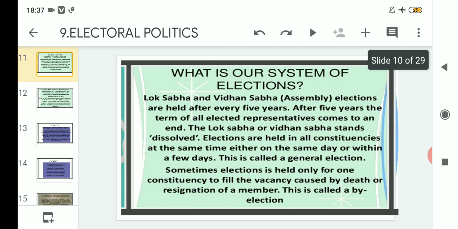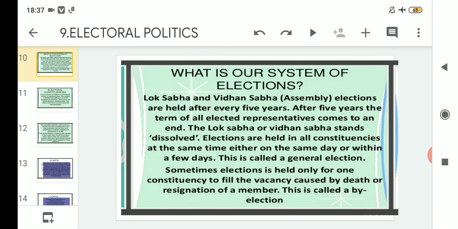So in the previous class we studied the system of our elections, in which we read about both the Lok Sabha and Vidhan Sabha elections, which are held in India after a regular interval of 5 years. Whatever election is held after 5 years is known as a general election. We also read about by-elections: if any constituency's post is lying vacant due to the death or resignation of any minister, an election is held for that, and it is known as a by-election.